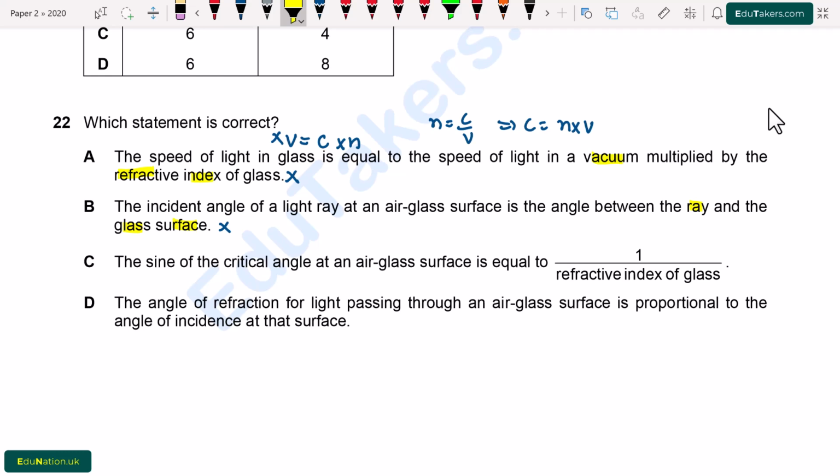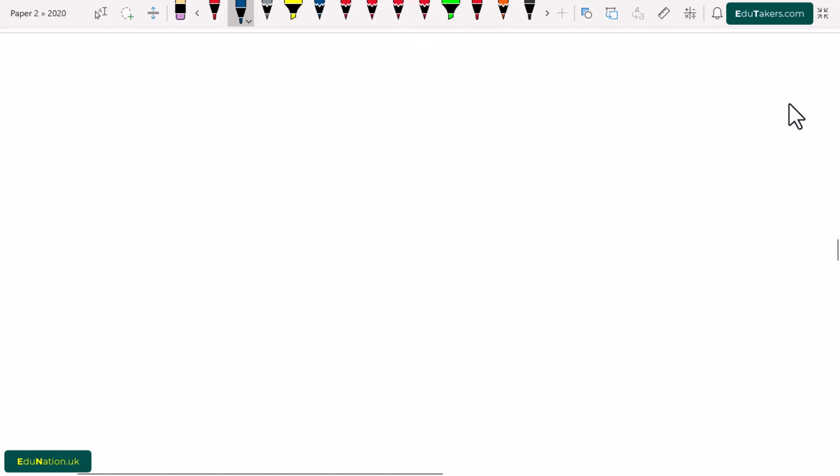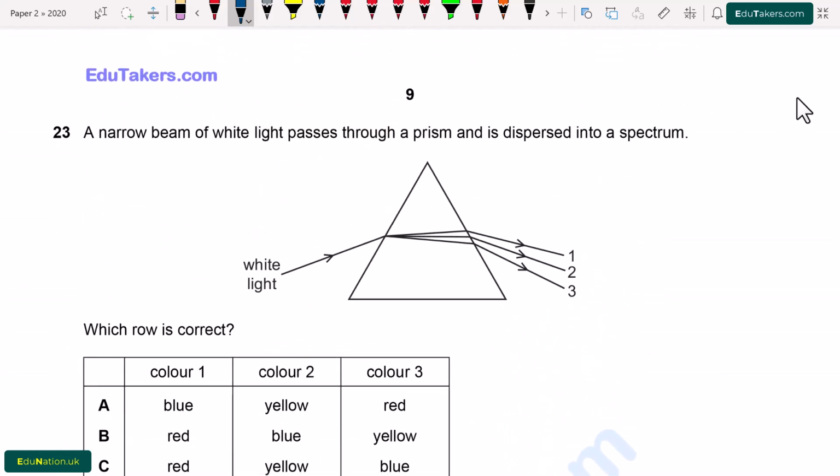Option C. The sine of the critical angle at an air glass surface is equal to 1 over refractive index of the glass. So this is correct, because sine of critical angle is equal to 1 over refractive index. So option C is correct from here. Option D. The angle of refraction for light passing through an air glass surface is proportional to the angle of incidence at the surface. It is also incorrect.